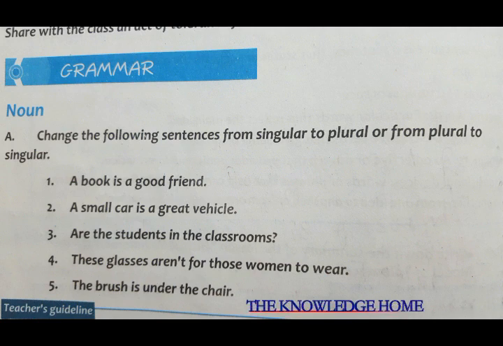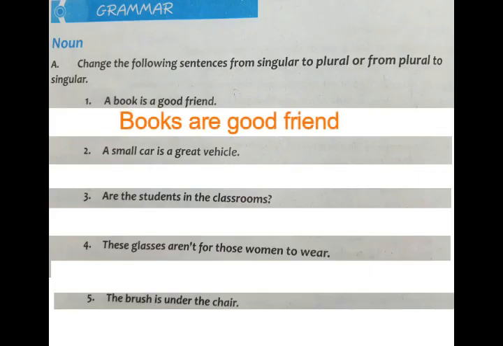So we are supposed to change. First of all, you are supposed to find the noun in the sentence. For example, in question number 1, a book is a good friend. Underline the noun, find the noun, and then change it into the other, singular or plural. If it is singular, change it into plural, and if it is plural, change it into singular. A book is a good friend. Here the noun is book and friend. So what you are going to do is change it into plural. Books are good friends. So easy as that.